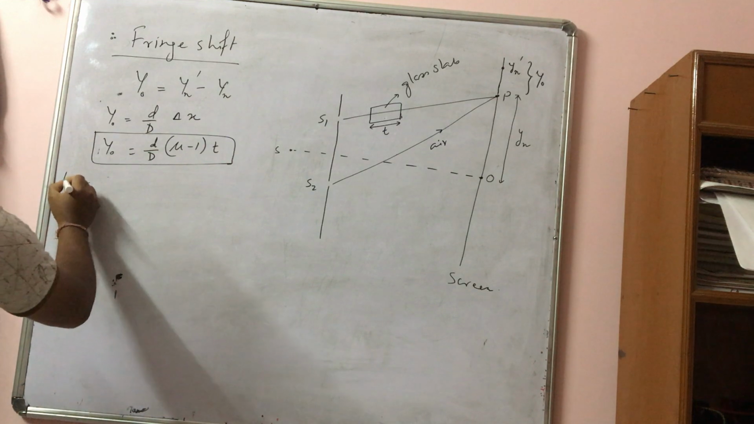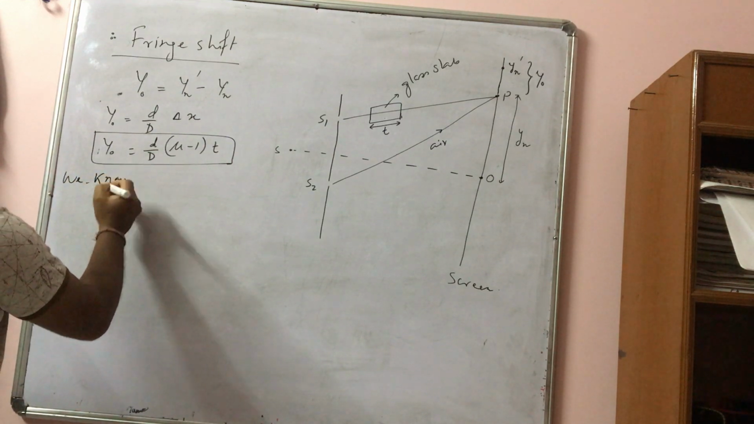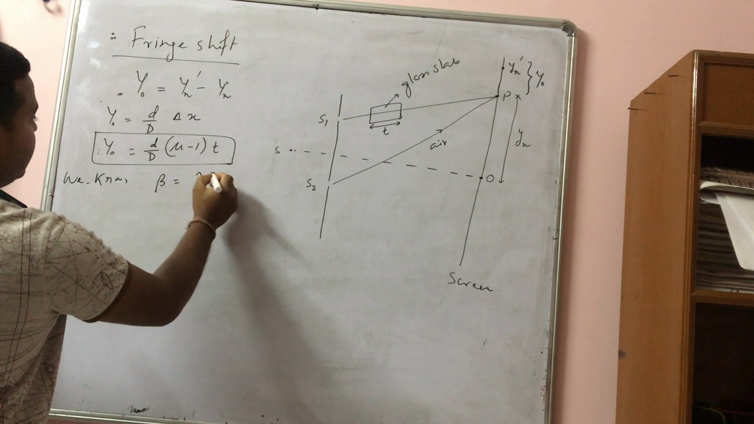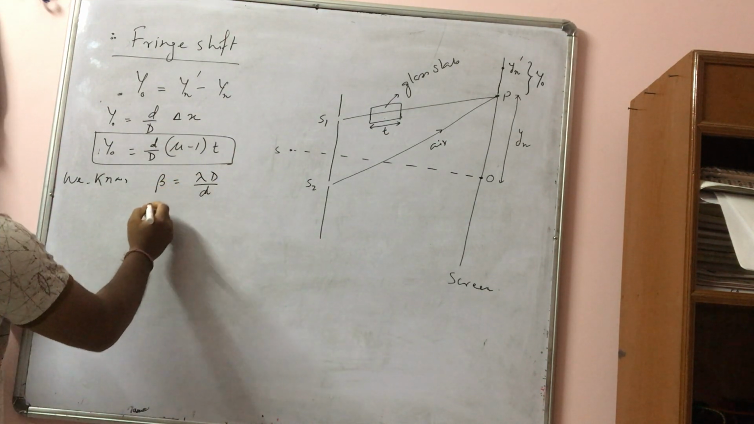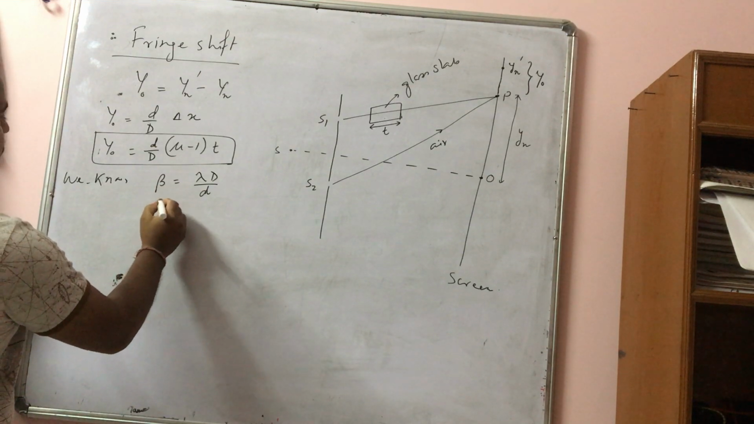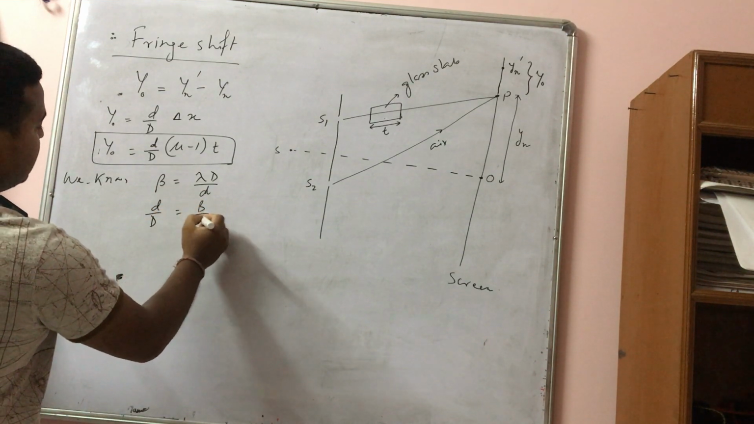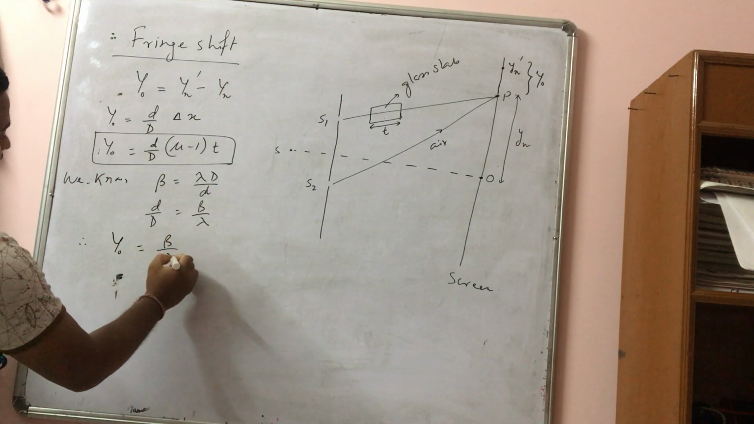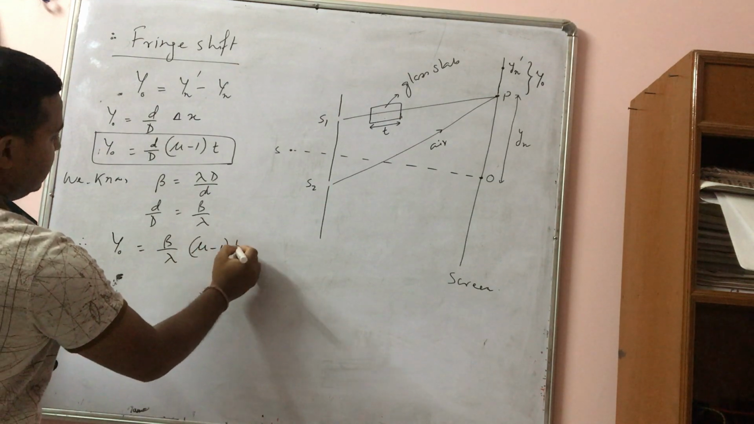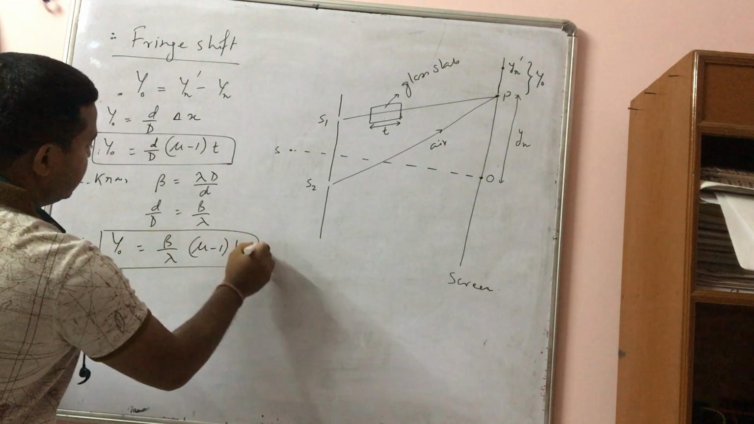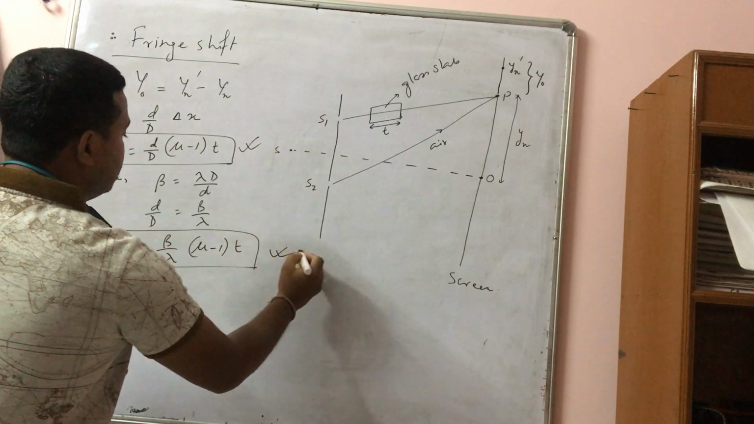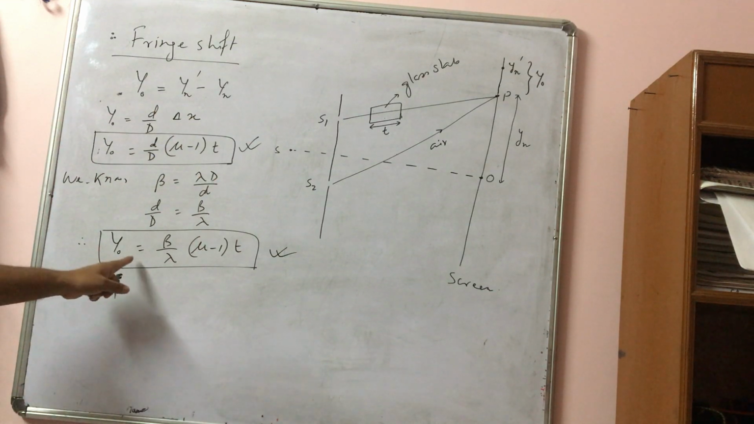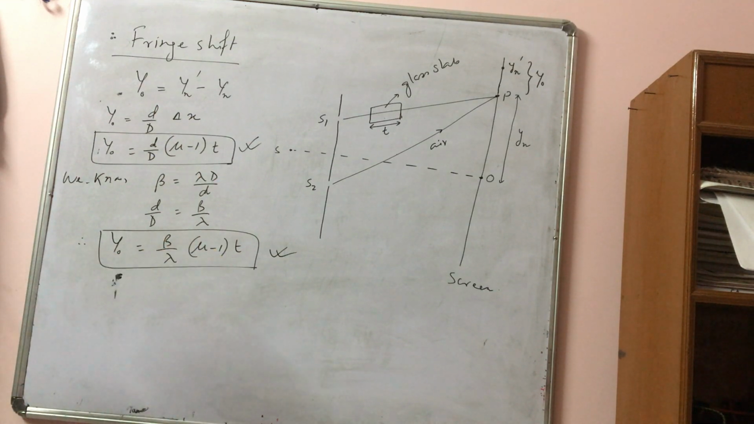Now we know beta, the fringe width, it is lambda D by d. Already I have derived this in the last class. So from here you find out D by d, it is beta by lambda. You put it here. So the fringe shift will be beta by lambda into mu minus 1 into t. So this is the expression for fringe shift. Okay, we have two expressions for fringe shift. One is D by d into mu minus 1 into t. One is beta by lambda into mu minus 1 into t.